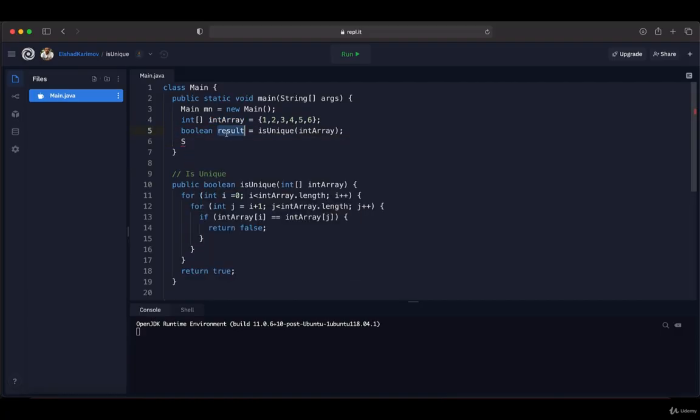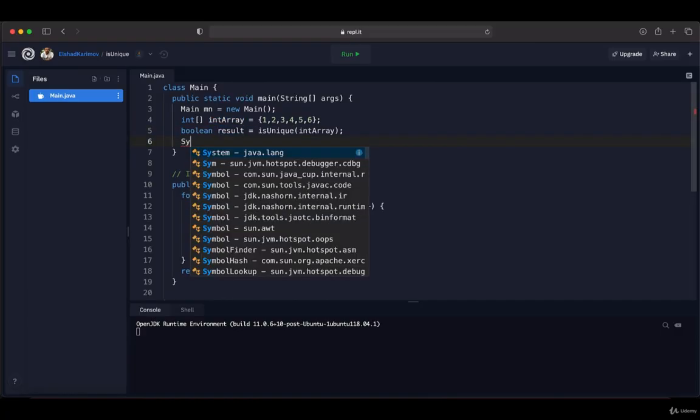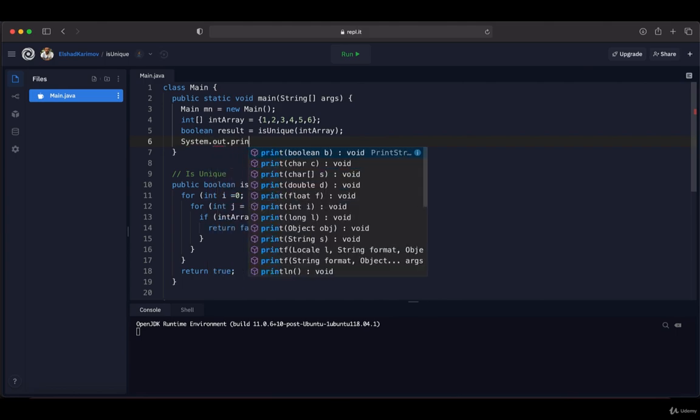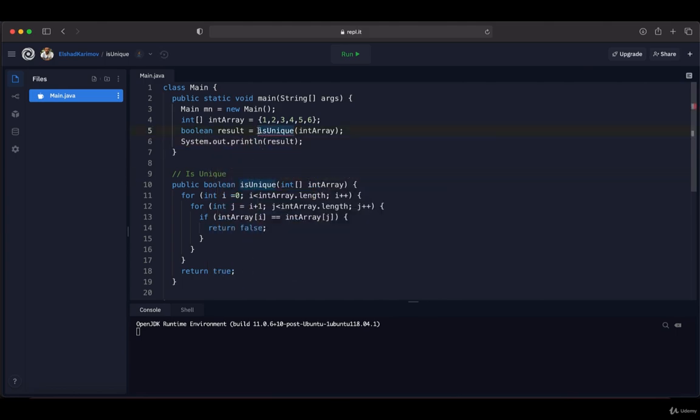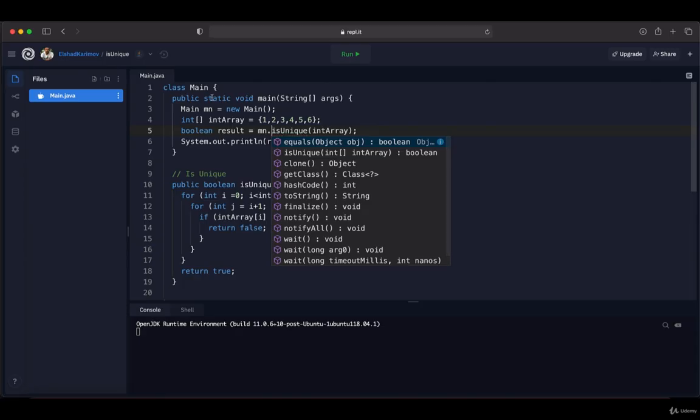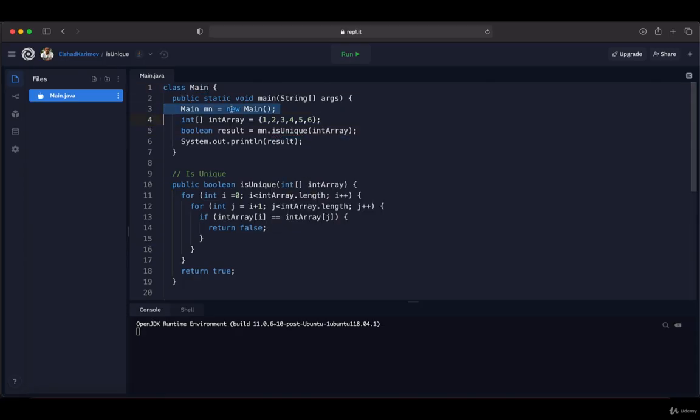Then I'm going to print out this result to the console to see its value: System.out.print result. In this case, it should be mn.isUnique because it's located in the main class, and we have created an instance of the main class as mn. If you run our code now, you see that it returns true because all elements in this array are unique. For example, instead of 4 over here, if I put 6 and rerun our code, you see that it returns false because we have a repetitive element in our array.